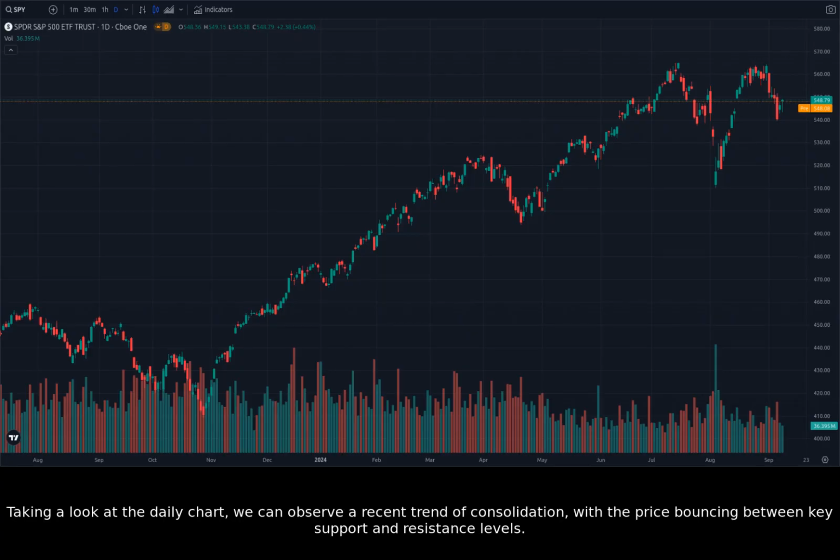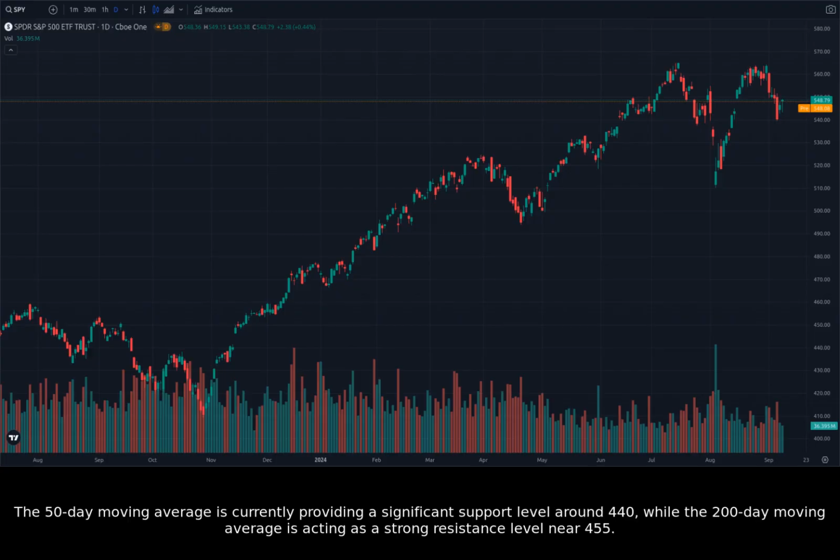Taking a look at the daily chart, we can observe a recent trend of consolidation, with the price bouncing between key support and resistance levels. The 50-day moving average is currently providing a significant support level around 440, while the 200-day moving average is acting as a strong resistance level near 455.